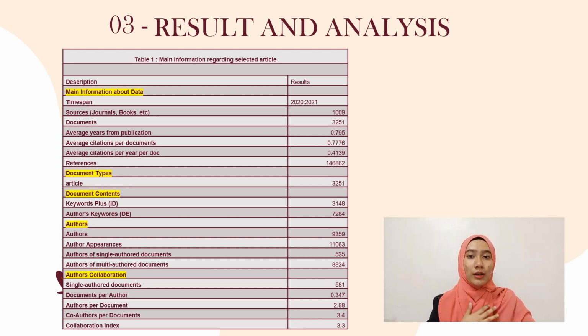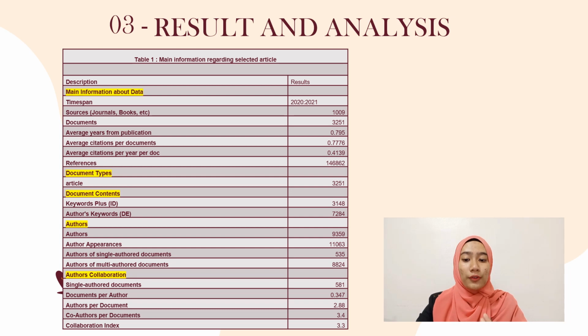Okay, I will explain about the result and analysis. From the result in main information in table 1, the main information consists of main information about data, document type, document content, authors, and authors collaboration. Based on main information, we can see there is 3,251 articles were published.